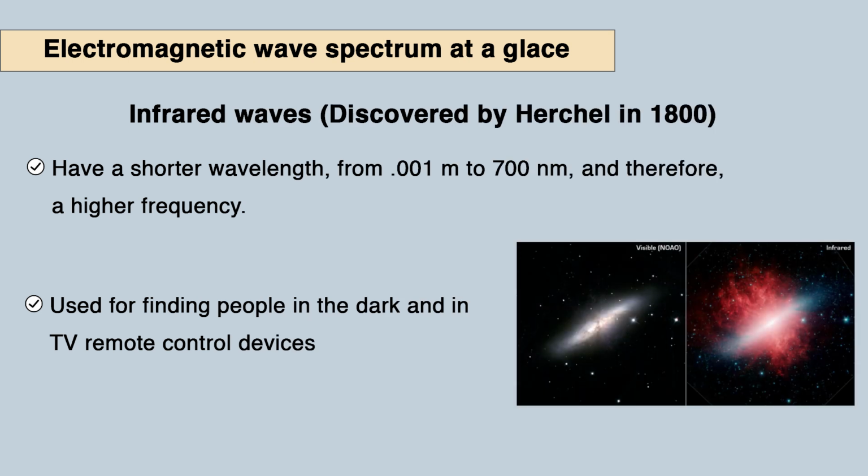Infrared waves were discovered by Herschel in 1800, and they have a shorter wavelength and, obviously, a higher frequency. The wavelength range is from 0.001 meter to 700 nanometers. They have high frequency and are used for finding people in the dark, and they are also used in our TV remote control devices. So, in most remote control devices we use these IR waves, infrared waves.